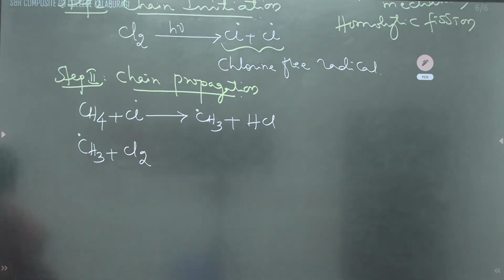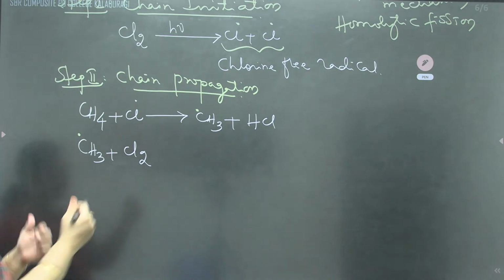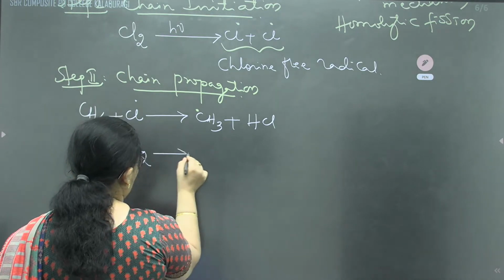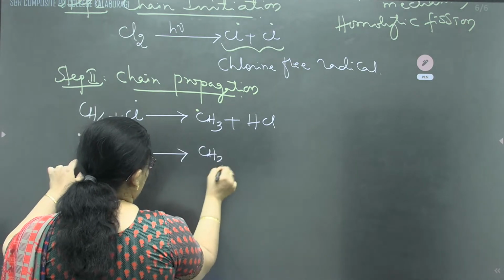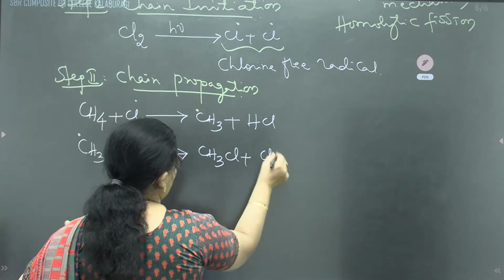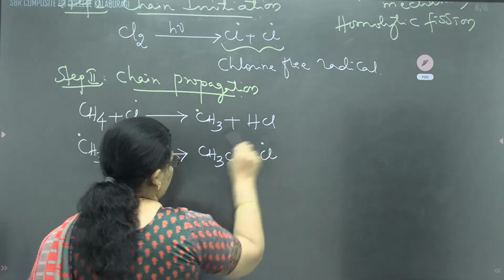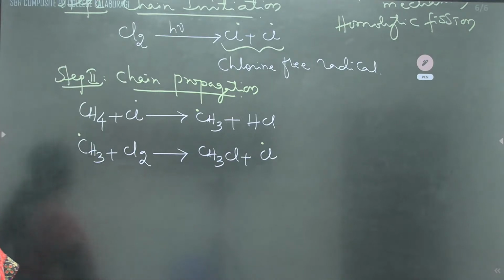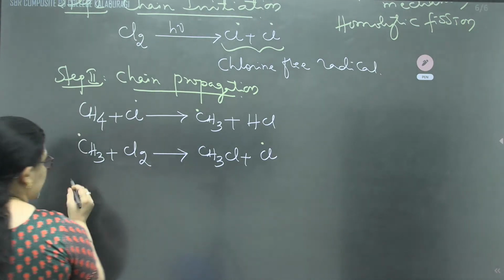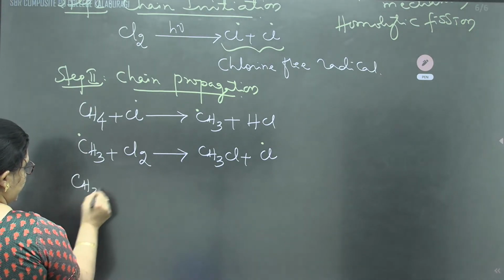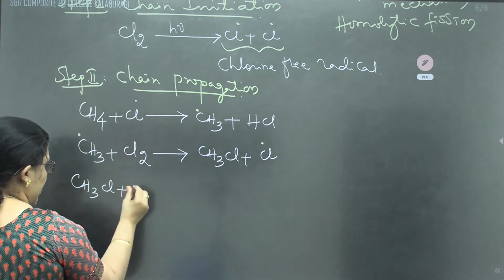Till they get a neutral molecule, they are going to combine again and again. We'll get methyl chloride along with chlorine free radical. Then this methyl chloride again combines with chlorine free radical.